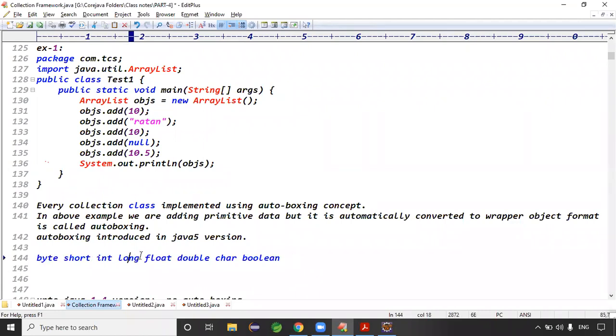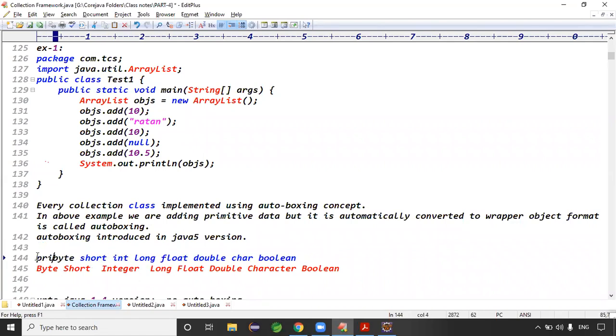Yeah, guys, byte, short, int, long represent numeric data. Float and double are there. Char and boolean are there. Corresponding to byte, the wrapper class is Byte. Short has the Short wrapper class. Int has the Integer wrapper class. Long has the Long wrapper class. Capital letters, guys. Float has the Float wrapper class, double has the Double wrapper class, char has the Character wrapper class, and boolean has the Boolean wrapper class, right? Exactly. So these are primitive data types, and collections don't allow primitive data, so the primitive data is automatically converted into which format, guys?